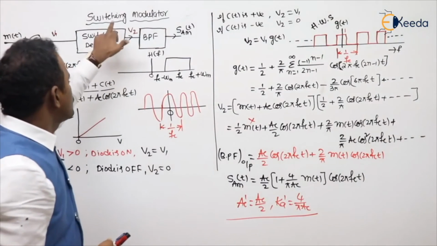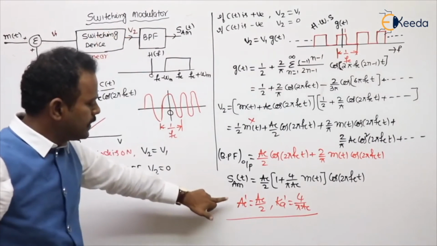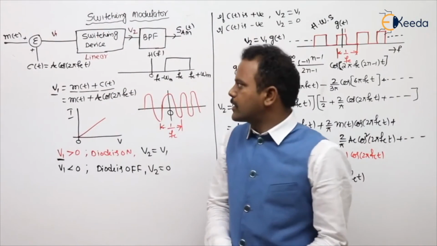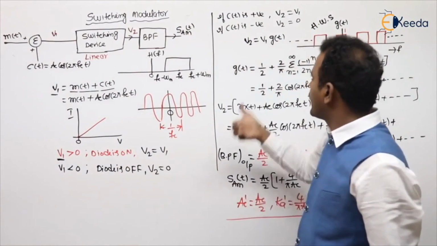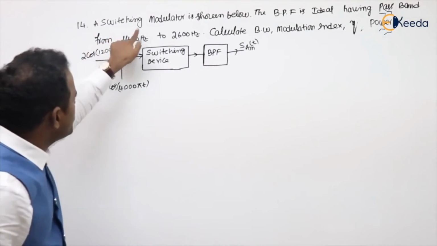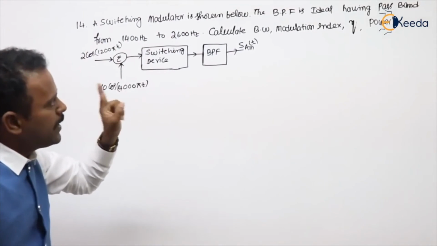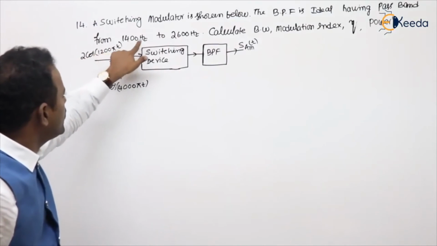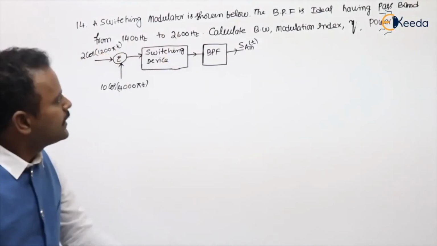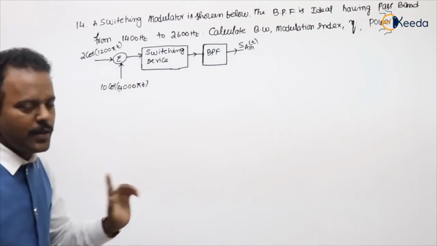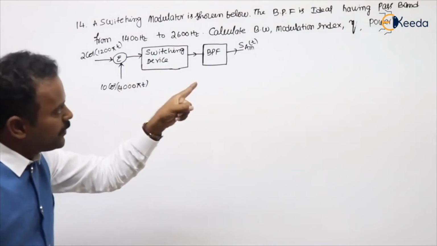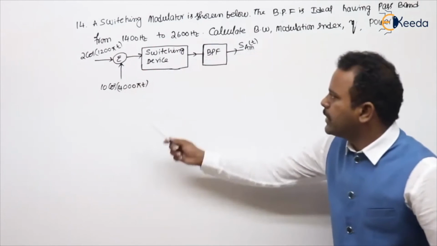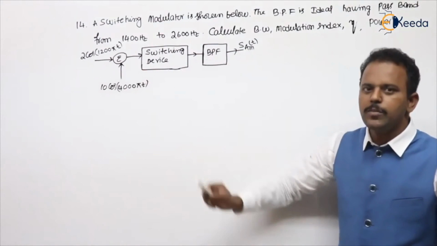So, for a switching modulator, remember, if they are asking an objective question, but generally, for a switching modulator they ask the conventional, you need to write. A switching modulator is shown below. The band pass filter is ideal, having pass band from 1400 to 2600. Calculate bandwidth, modulation index, efficiency, power. And this is the block diagram they gave of a switching modulator.